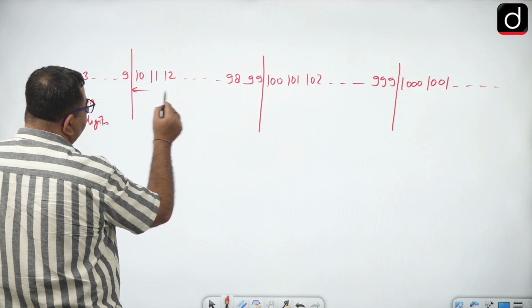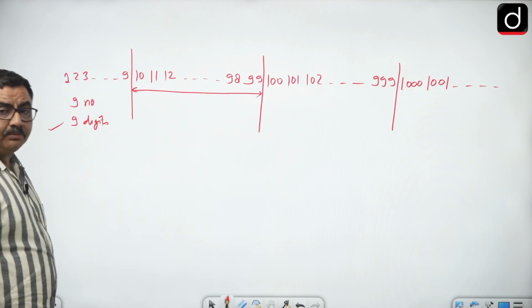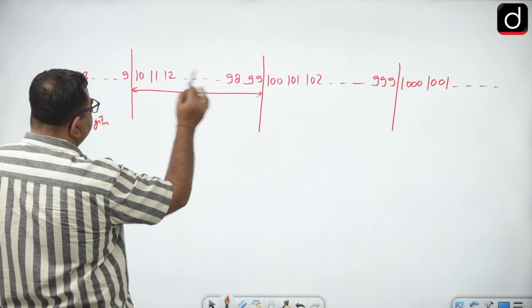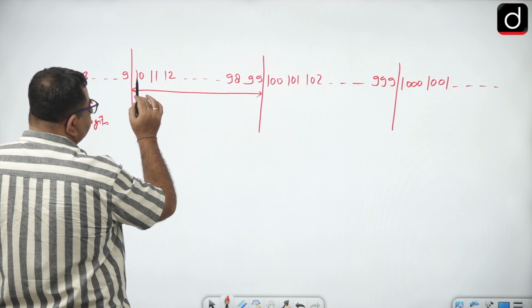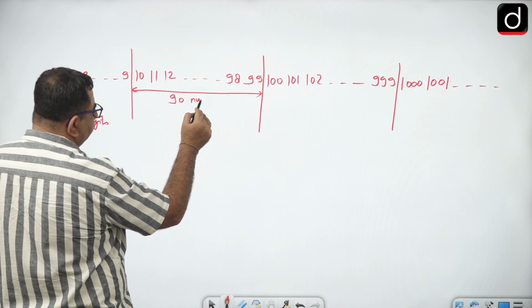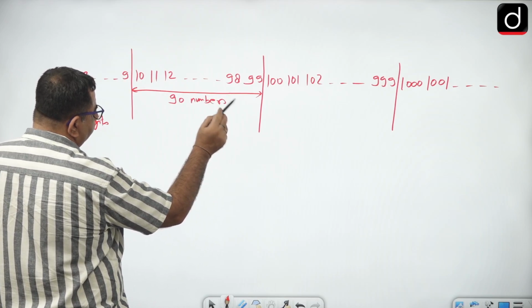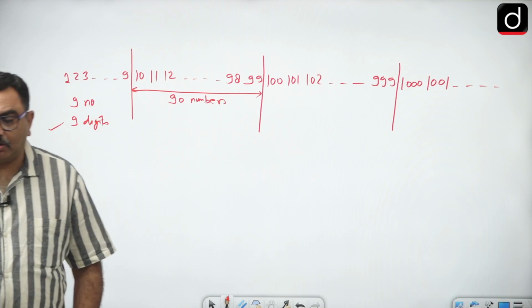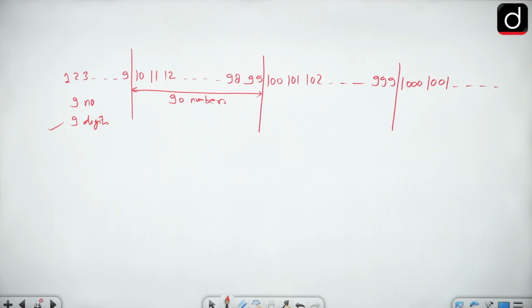So 10 to 99, how many 2 digit numbers are there? So if you see, that is 99 minus 9, that is 90 numbers. तो ये भी थोड़ा ध्यान रखिएगा कि 10 से लेकर 99 तक टोटल नंबर ऑफ नंबर्स इज 90.